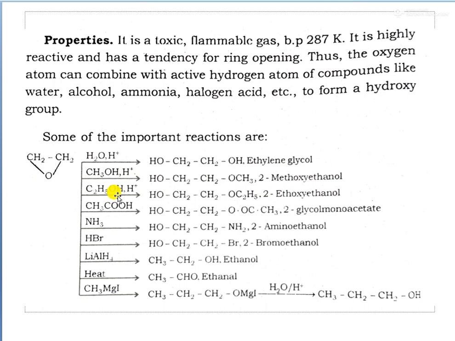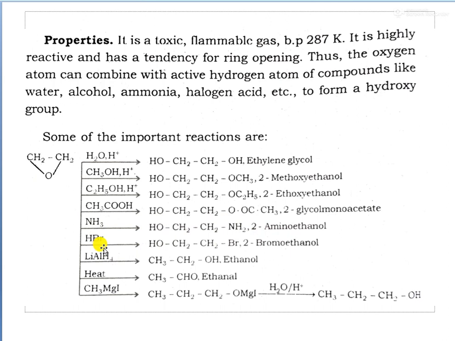And if again in another alcohol, ethanol in presence of H plus, we get 2-ethoxyethanol as the product. If you are treating this epoxide with acetic acid, we get glycol monoacetate as the product. Again with ammonia, the ethylene group will be substituted with an OH group and an NH2 group. So 2-aminoethanol will be the product.